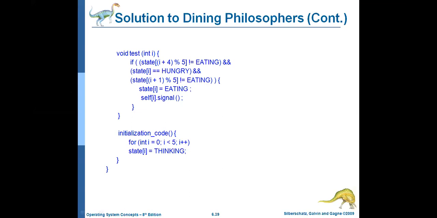So if these conditions are true, then state of I equal to eating. So philosopher 0 can change its state to eating.